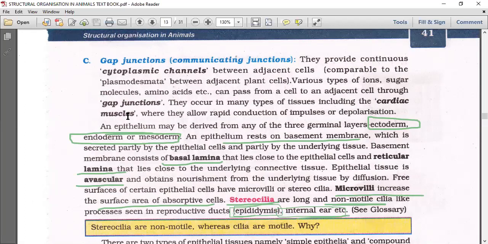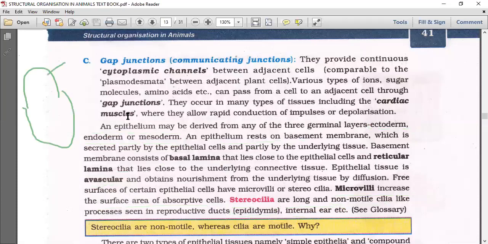Stereocilia are non-motile, whereas cilia are motile. Where do you see cilia actually? In the paramecium, a unicellular protozoan, you may have seen 10,000 to 14,000 cilia. They are cilia for locomotion. But here we are talking about stereocilia, non-movable cilia present in the inner ear. They are for maintaining body equilibrium, which we'll discuss in the second year. But at least you need to understand that stereocilia are non-motile, whereas cilia are motile.